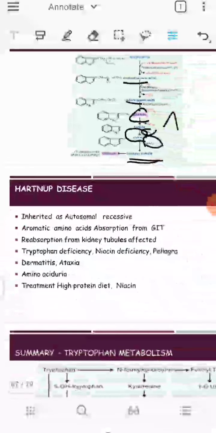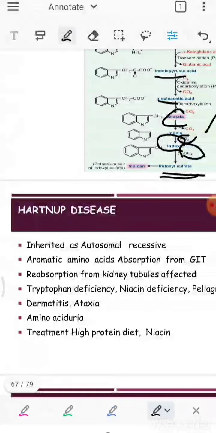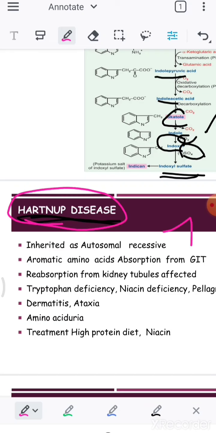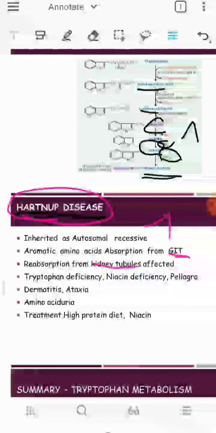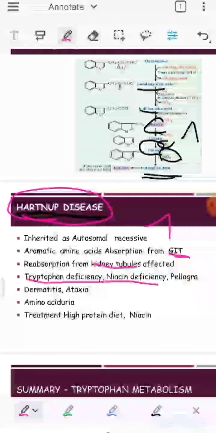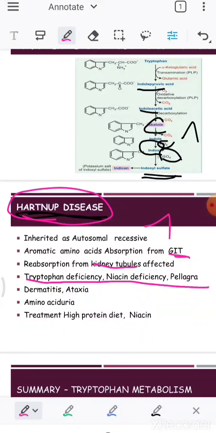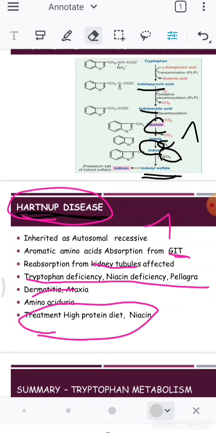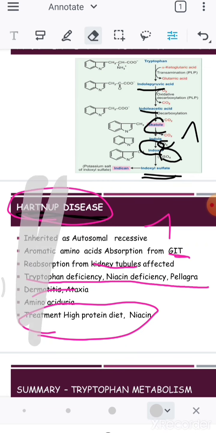Now we will talk about a tryptophan disease, a very important disease called Hartnup disease. It is an autosomal recessive disorder in which the GIT malabsorbs the aromatic amino acids. Even the kidney cannot reabsorb these aromatic amino acids. That can lead to tryptophan deficiency in our body, so there is tryptophan deficiency, niacin deficiency, pellagra, and that can lead to dermatitis. We treat it with a high protein diet, and we also administer niacin.